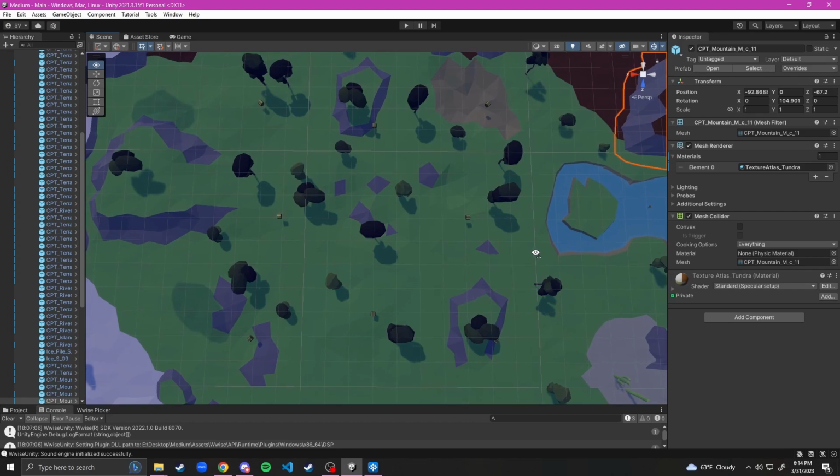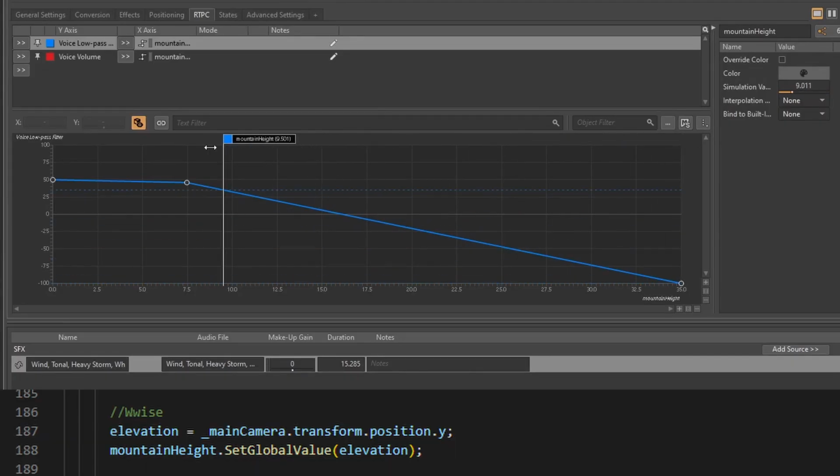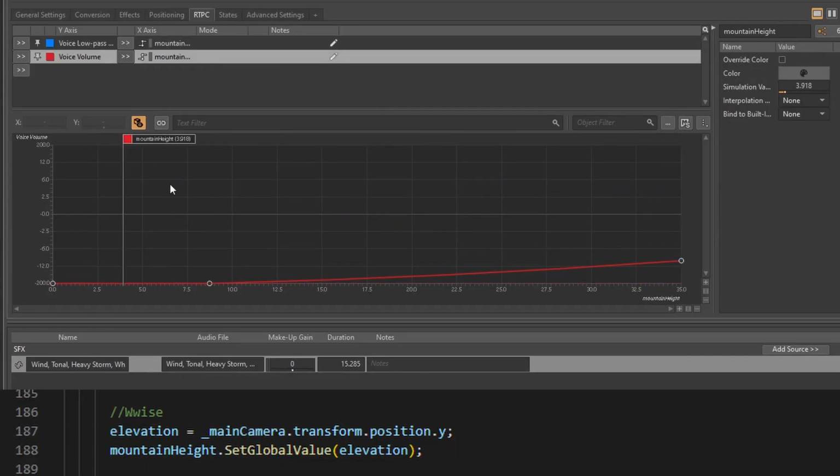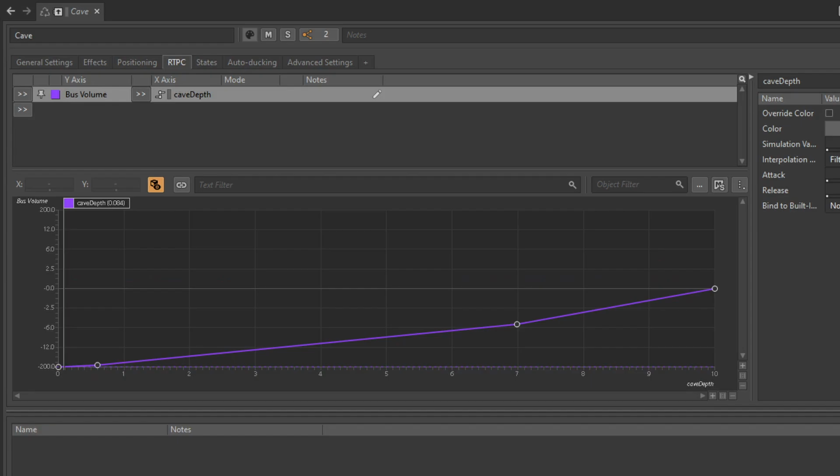I made use of different RTPCs to make the environment a bit more interactive, like the wind that grows in intensity the higher up the mountain you go, or the cave that gets creepier as you go deeper. Oh yeah, the cave, which I modeled all by myself, by the way. I don't know if you can tell.